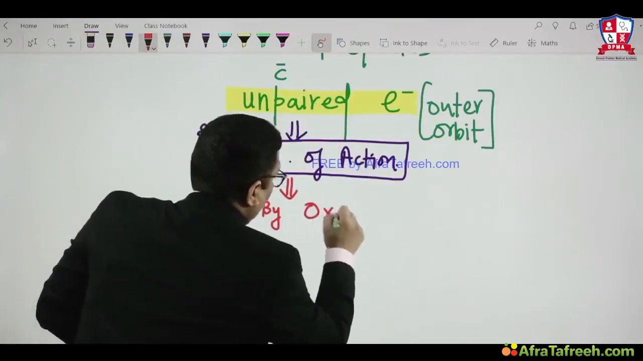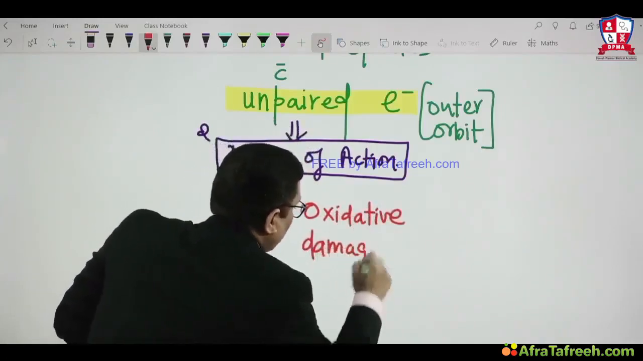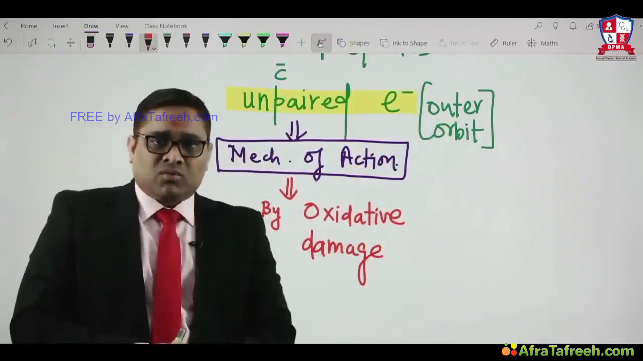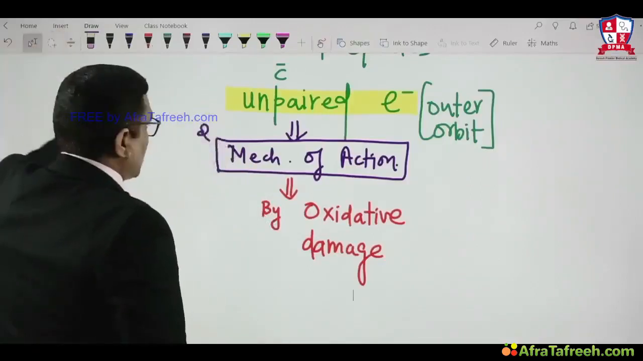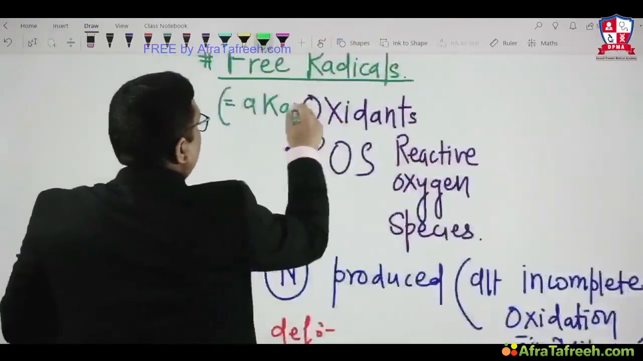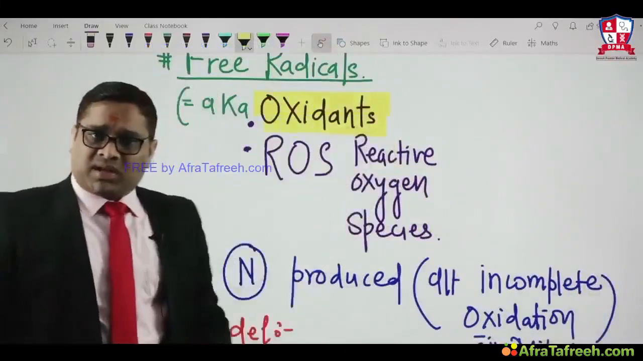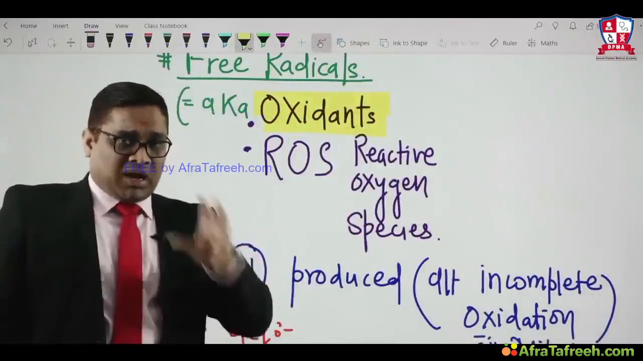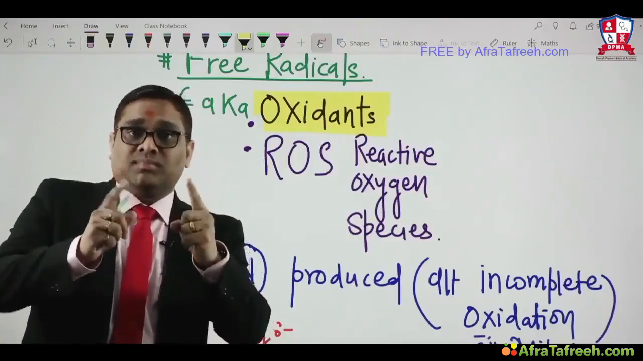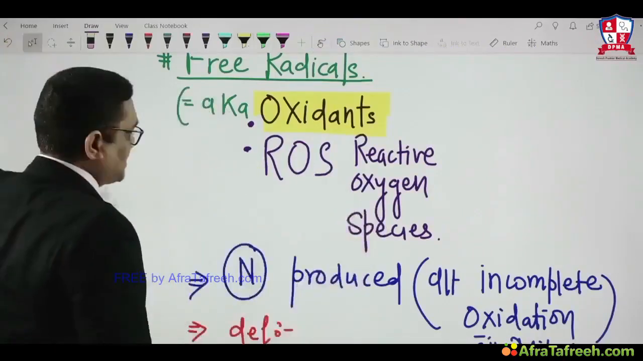Because the electron is there, the mechanism of action will be by oxidative damage. If you remember, what is another name of free radical? I have written here, another name of free radical is oxidant. They are called oxidants because they have an electron in their outer orbit, and the electron has a tendency to cause damage to the cell by oxidation. That is why free radicals are considered oxidants.